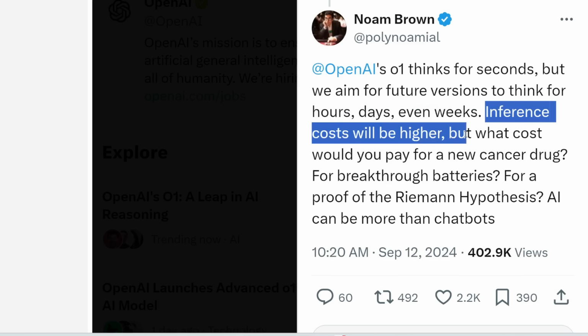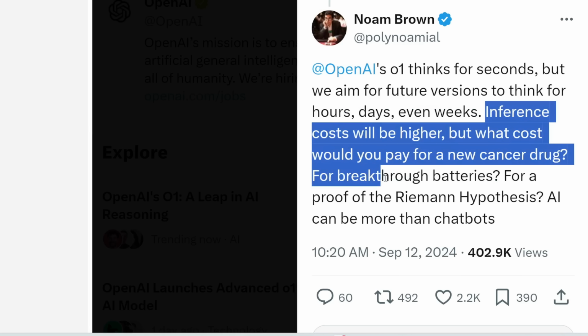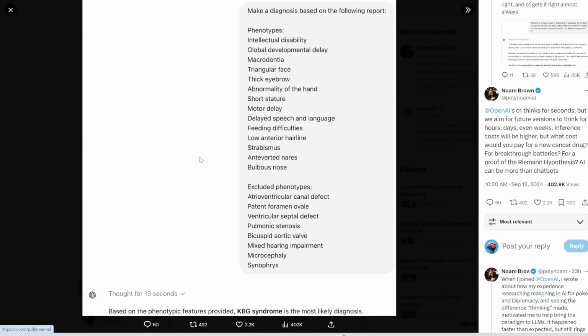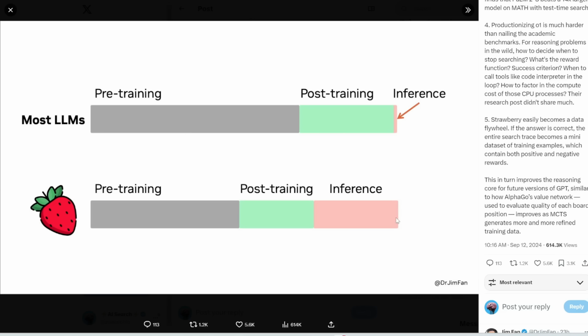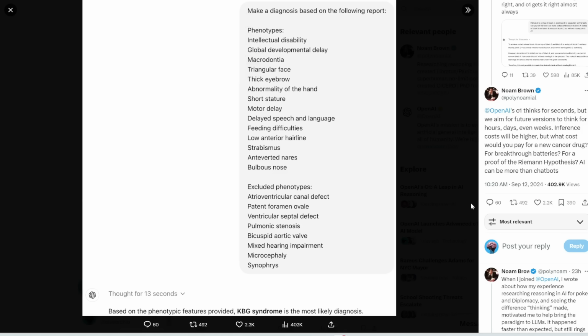Inference costs will be higher, but what cost would you pay for a new cancer drug? For breakthrough batteries? That's pretty insane to think about. And like I mentioned before, if you give it more time to think through its answers, more time to go through this Monte Carlo tree search to think of all the possible scenarios to take at each step, then it could very well come up with new scientific discoveries or new drugs or new battery materials. This is all within the realm of possibility.